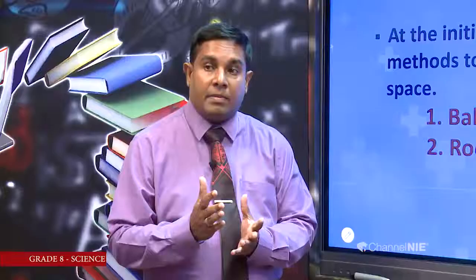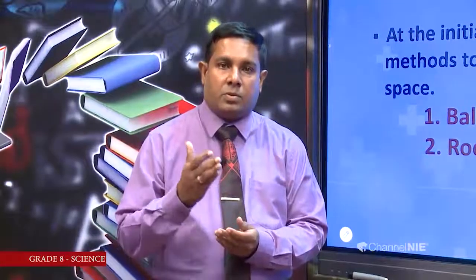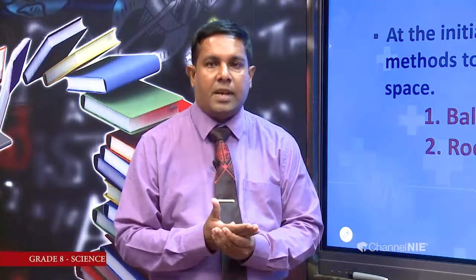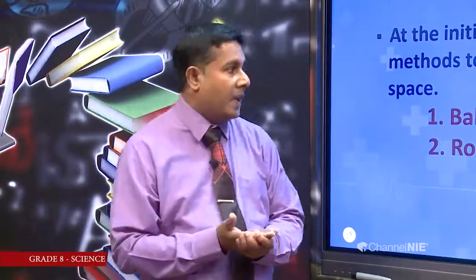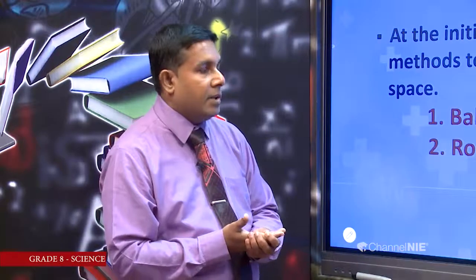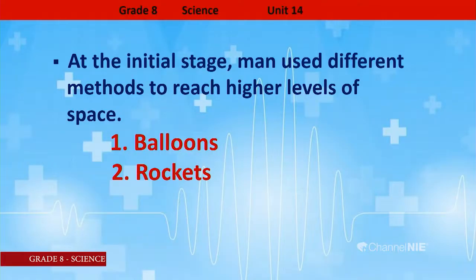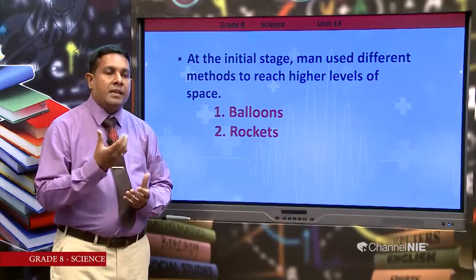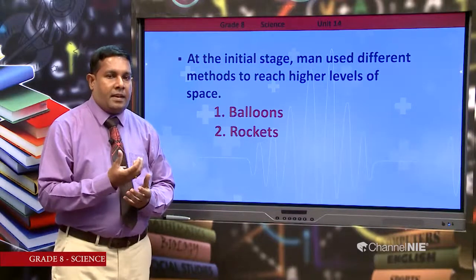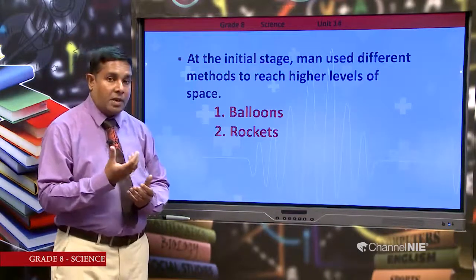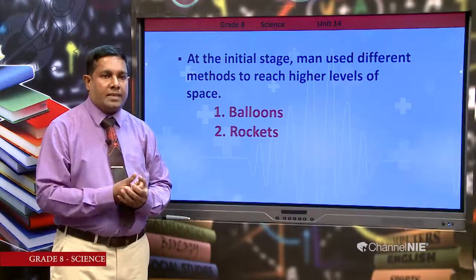Not only that, man began to travel through space. Then how can they travel to space? There are two methods they use to travel through space. What are the two methods? First, using balloons and then rockets. Using balloons, they tried to go to space and get information about space and the constellations. Now they have developed rockets to move through space and get information.